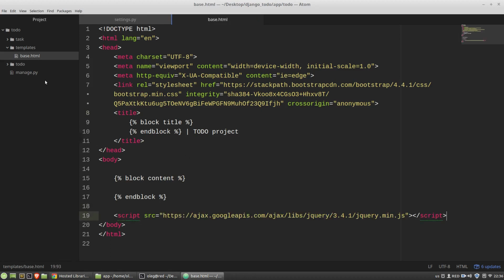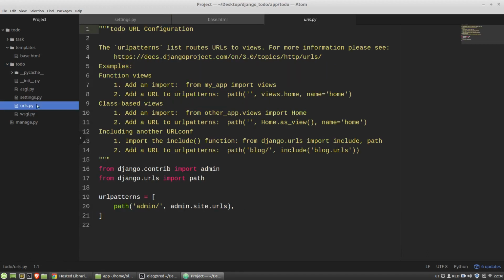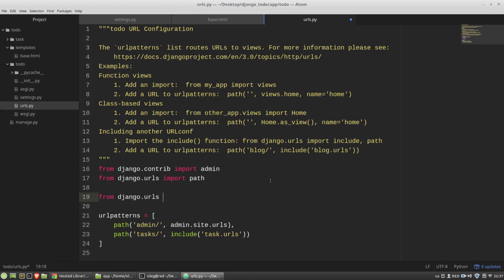Then, in the root urls.py module, that is in the child to-do folder, I want to create a new URL pattern that will use the urls.py module of the task app to route a user's request. So, let's say all requests to the task's address will be handled by the task.urls module. And I have to import the include function.